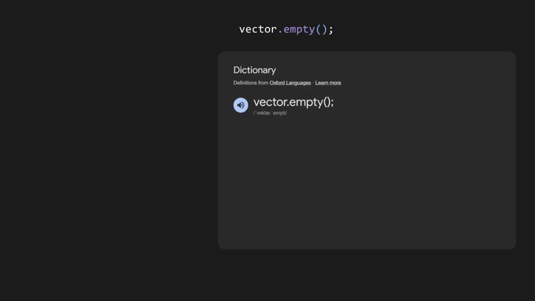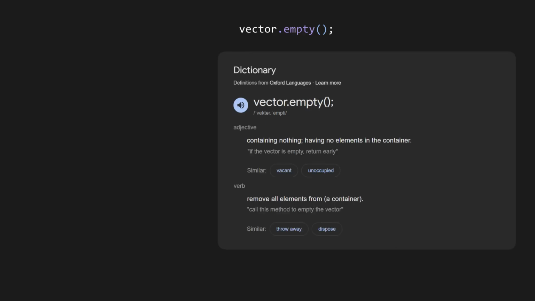Even the methods of these fundamental data structures are poorly named. Many containers, for example vector, have an empty function. It's hard to tell at first glance if this function is a question, which checks if the container is empty, or if it's a verb, which empties the container. A better name would have been isEmpty.